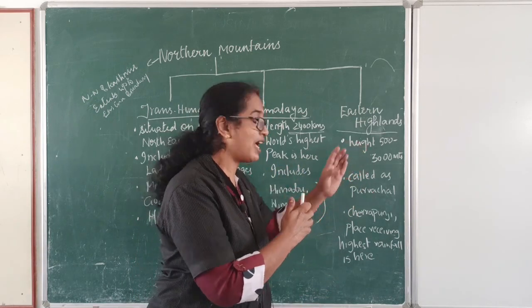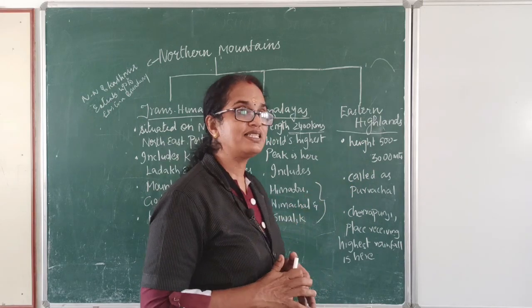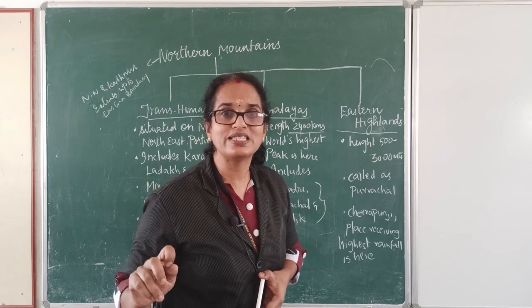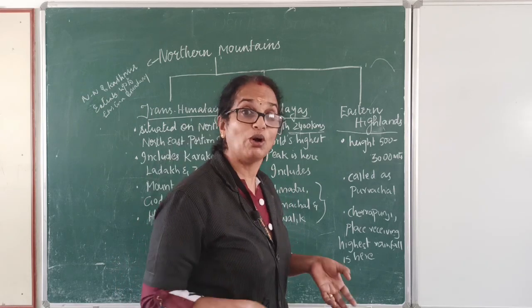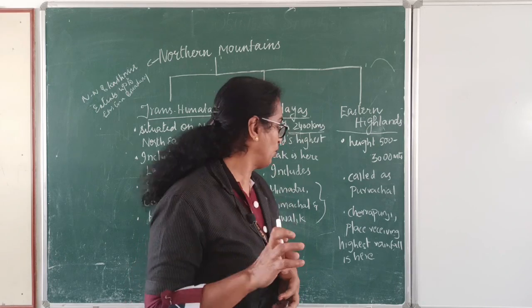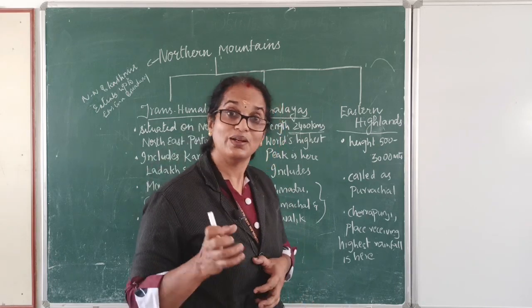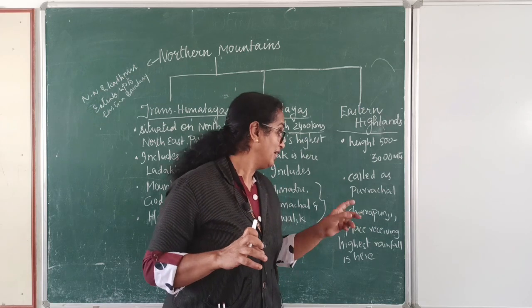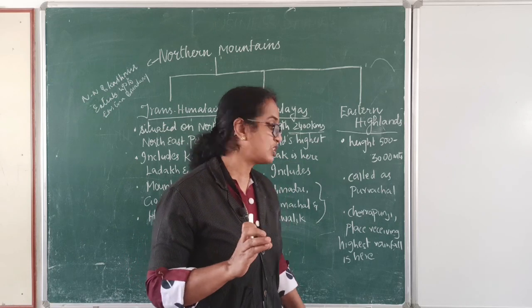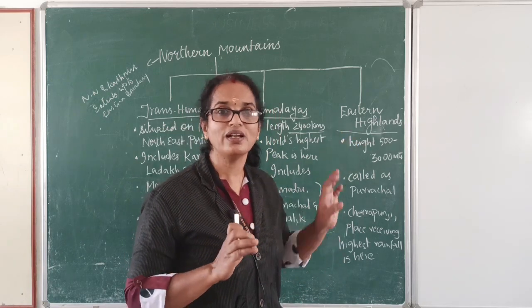And what is the speciality of the Eastern Highlands? The height is almost 500 to 3000 meters. It is also called Purvachal. And what is the speciality over here? Cherrapunji, the place receiving the highest rainfall, is over here.